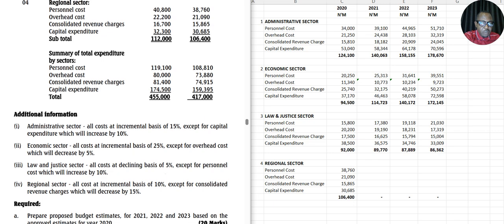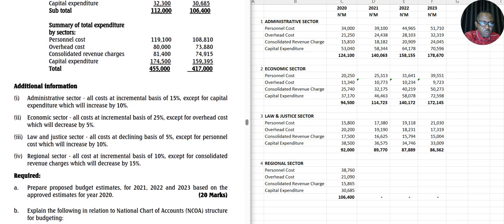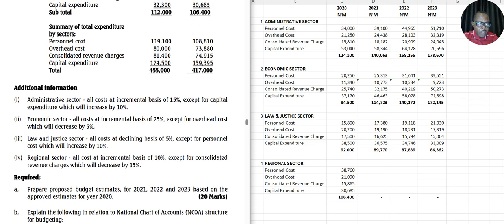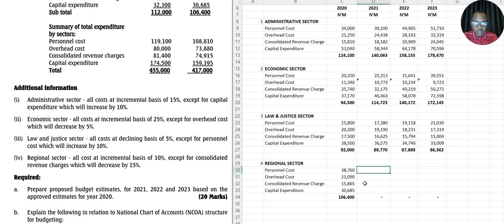So what is the information on regional sector? Is there any info? Okay, we have regional sector number 4. All costs at incremental basis of 10%, except for consolidated revenue charges, which will decrease by 15%. Let's first do the one that will decrease by 15%. Consolidated revenue charges, 15%.